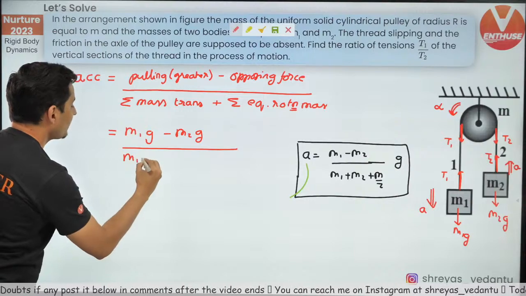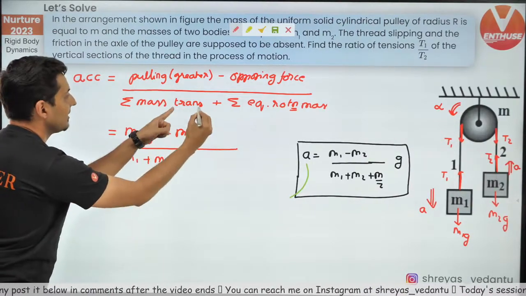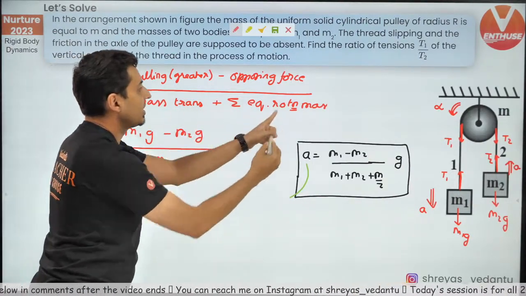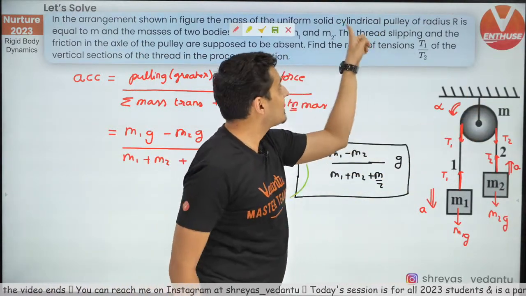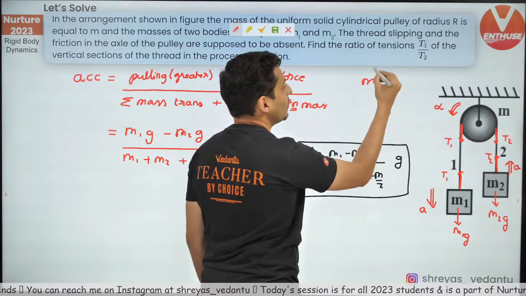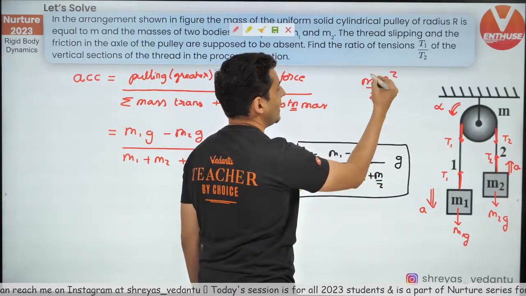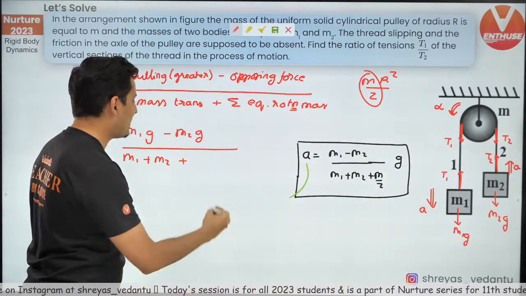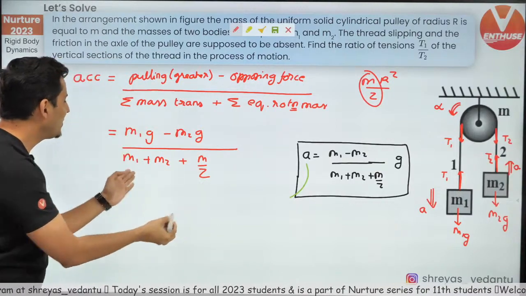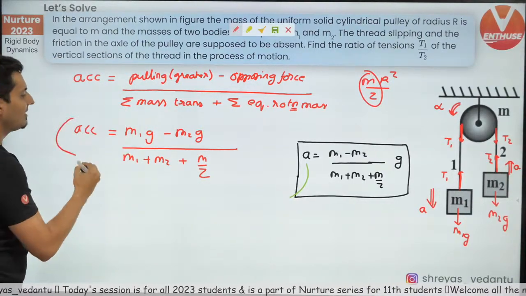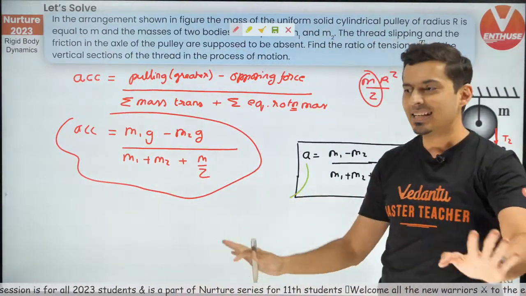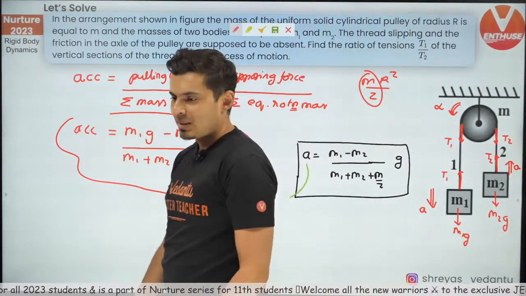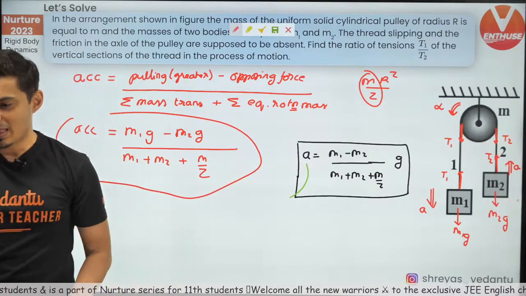So m1 plus m2, these are the translating masses, plus the rotational mass. Remember, this is the solid cylinder, so the moment of inertia formula will be MR²/2. So the equivalent rotational mass will be just m/2. So don't you see, I can directly write down the acceleration without having to solve those equations. Isn't it easy and simple?